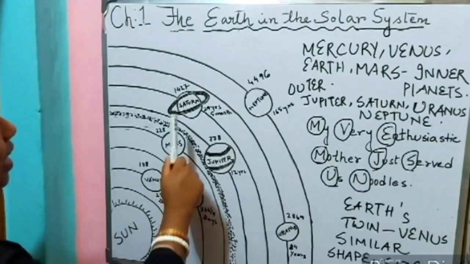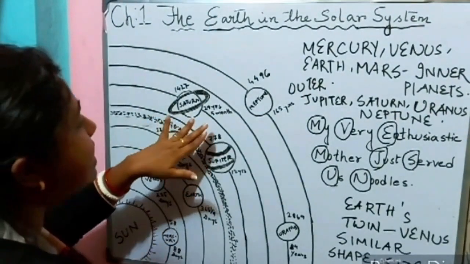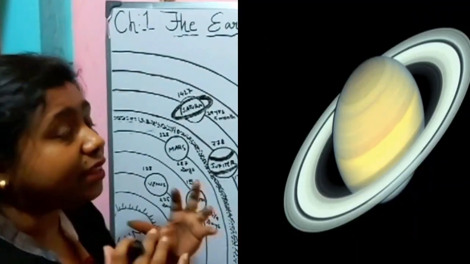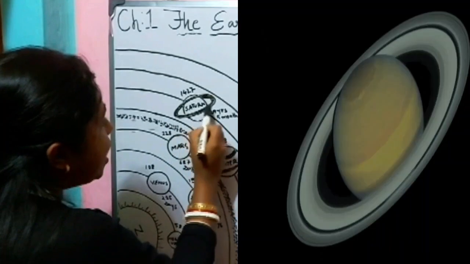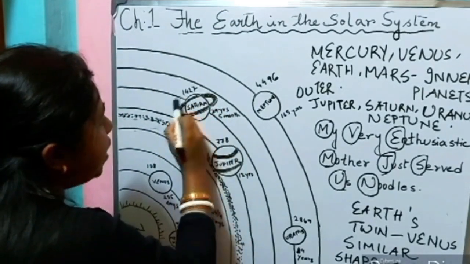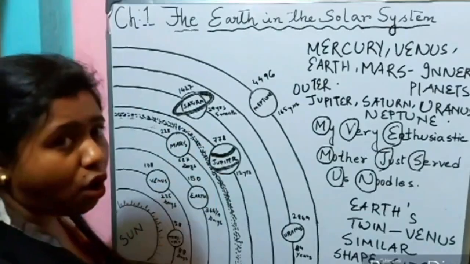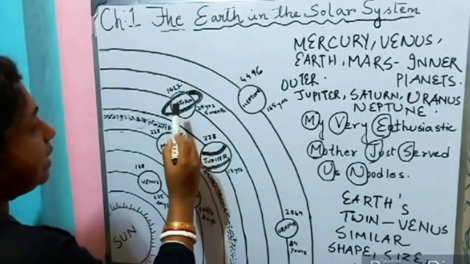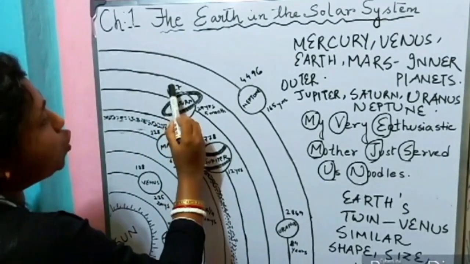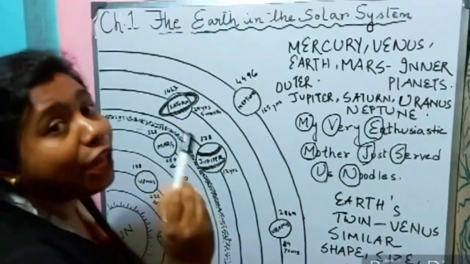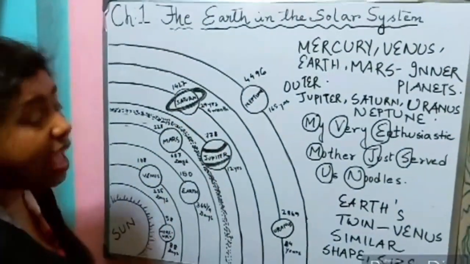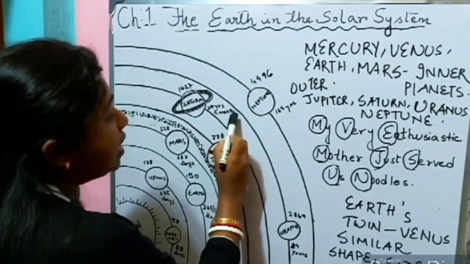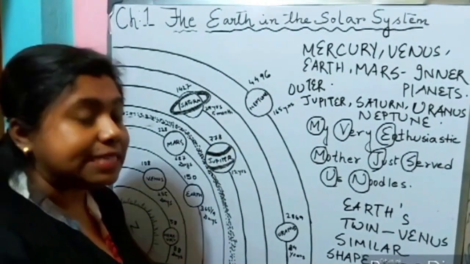Now let us move ahead with the next planet, the 6th planet, that is Saturn. This is the second largest planet. You can see a very unique thing in Saturn, a ring, right? So in Saturn we can find this ring. Now what is this ring made up of? This ring is made up of ice, dust and rocks. Saturn is 1427 million kilometers away from the sun. And let me tell you, it takes 29 years and 5 months to revolve around the sun.